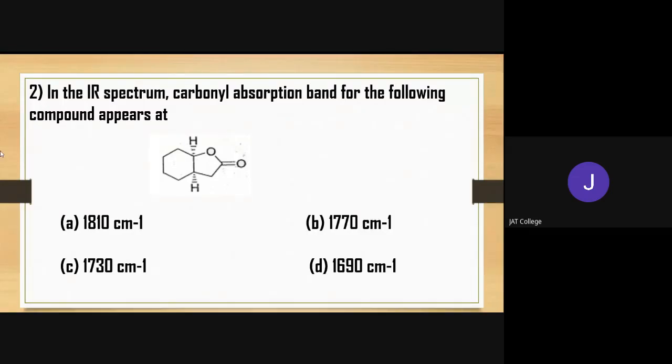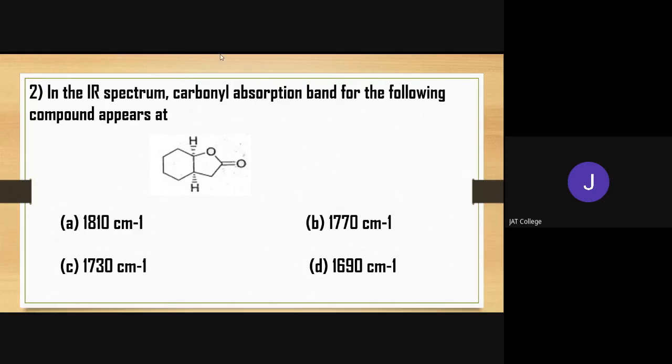Now, what is the starting range of the ester? 1730. Now, when we add 30 to 1730, it will be approximately equal to 1760. For 6-membered or aliphatic ester, what is the range? The range is 1730 to 1760. So always start from the initial. What is the initial? 1730. So 1730 is for aliphatic ester as well as 6-membered ester.